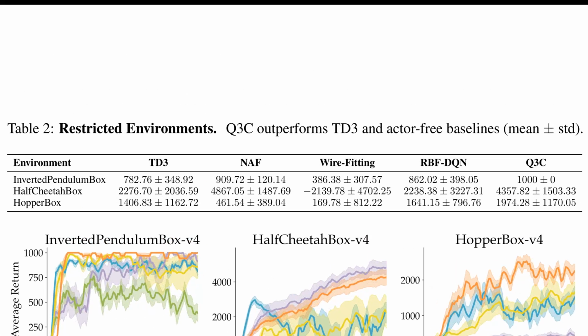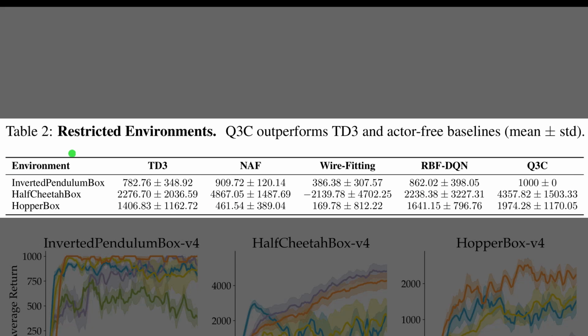So while Figure 4 highlighted rising curves, Table 2 reports final returns in restricted environments. Q3C leads across the board, reaching 1,000 on inverted pendulum box, about 4,360 on Half-Cheetah box, and around 1,970 on Hopper box. TD3 posts roughly 780, 2,280, and 1,400, which suggests gradient-driven actors got stuck in local optima. NAF spikes on Half-Cheetah box but lags elsewhere, and plain wire fitting collapses, which underscores why the control point design and stabilizers matter.